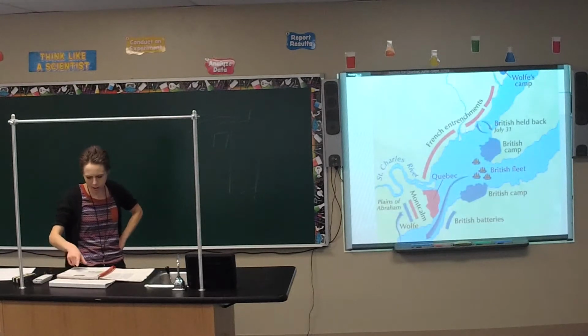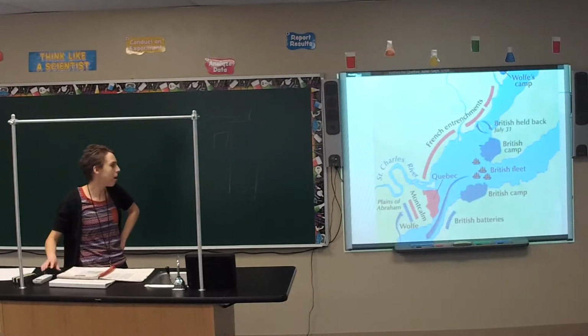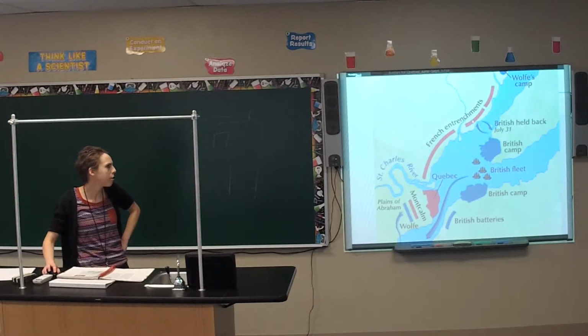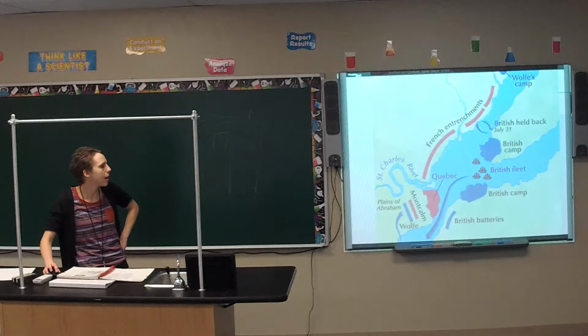So the British general at the time, James Wolfe, he decided, okay, we're going to do something a little bit more daring. So they had the British ships and their fleets up here at the St. Lawrence River, and they're trying to take Quebec, the fort up in this section. Because it was so narrow here, they couldn't really go down here. So they had British batteries, or basically cannons over here, trying to fight against it. But they had their French entrenchments, or their defenses, even all the way up here. So you'd have to go way up here and go way around. So that's part of the reason as to how come they couldn't do that, because it was just too hard.